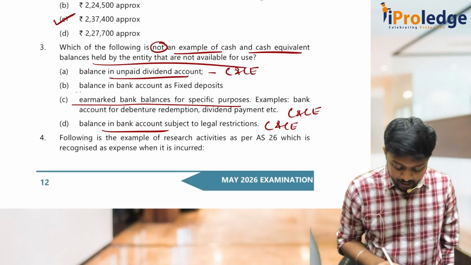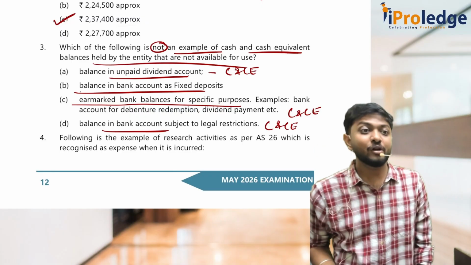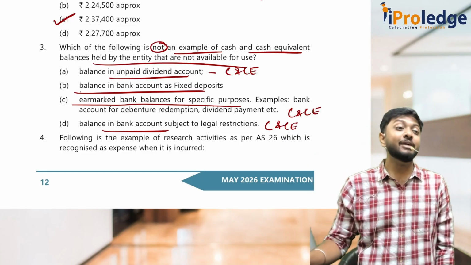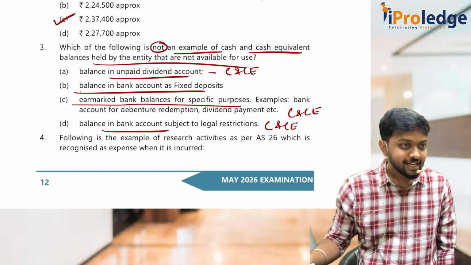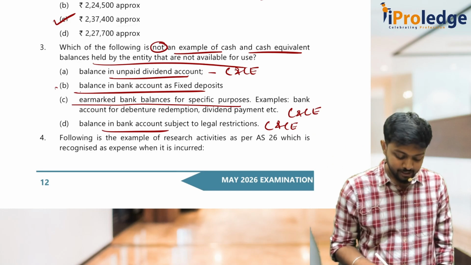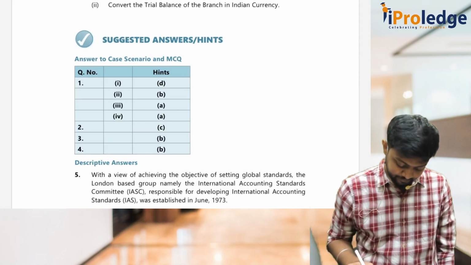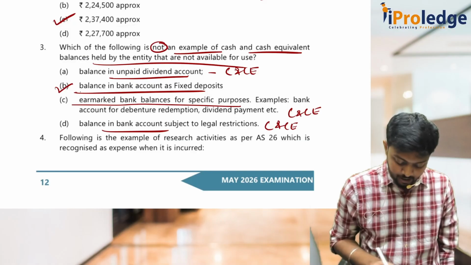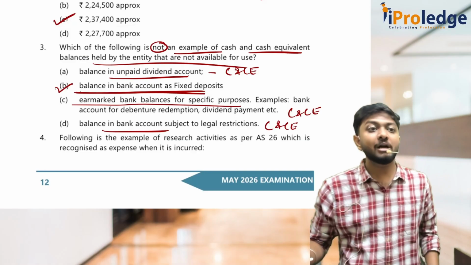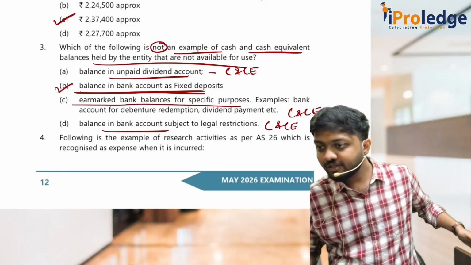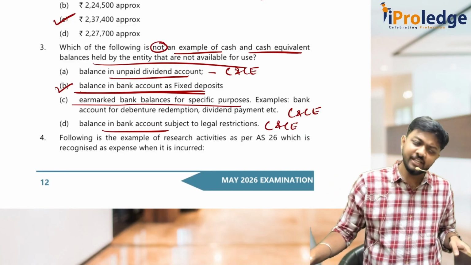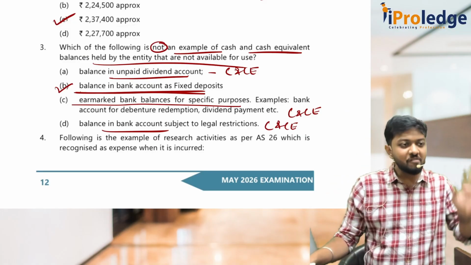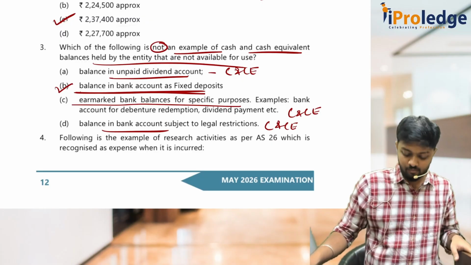Balance in bank account as FD, because FD for a period of more than 3 months can be investment and not cash and cash equivalent. So the answer should be B. Because FD more than 3 months will become investments, not cash and cash equivalents. Other things, if you remember Schedule 3, everything is there very specifically.